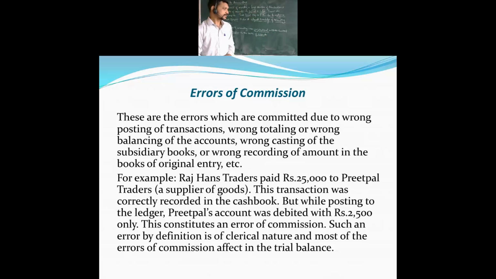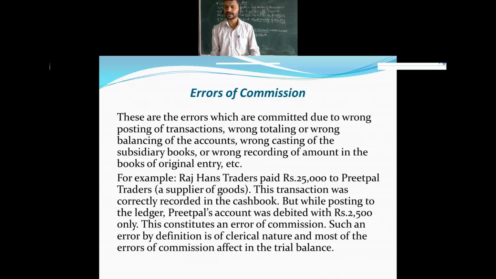These are the errors which are committed due to wrong posting of transactions, wrong totaling, wrong balancing of the accounts, wrong casting of the subsidiary books, or wrong recording of the amounts in the books of original entry. That's it.